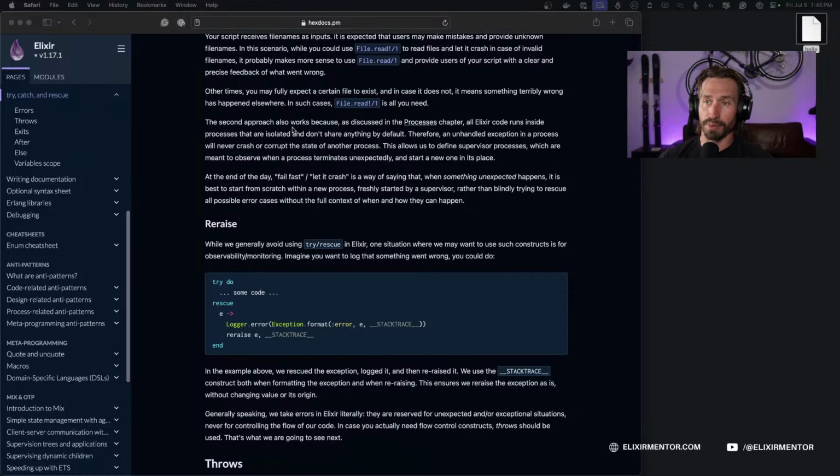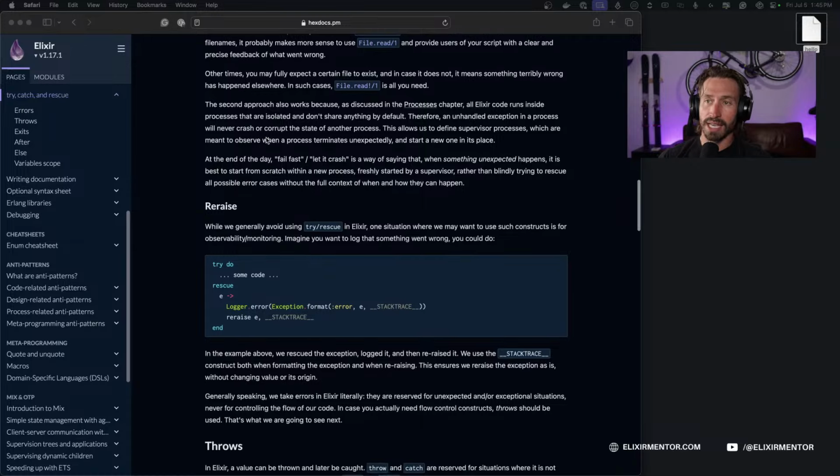The second approach also works because, as discussed in the processes chapter, all Elixir code runs inside processes that are isolated and don't share anything by default. Therefore, an unhandled exception in a process will never crash or corrupt the state of another process. The superpower of Erlang, right? This allows us to define supervisor processes, which are meant to observe when a process terminates unexpectedly and start a new one in its place.